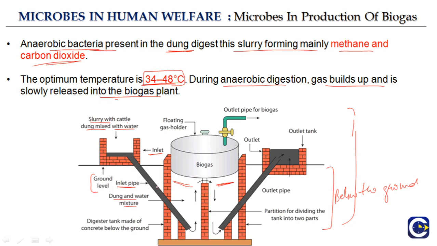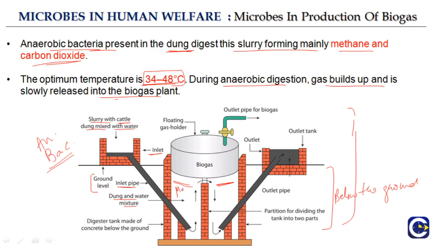And what does the slurry contain? The slurry contains cattle dung mixed with water, and this cattle dung contains the anaerobic bacteria. These bacteria cause anaerobic digestion of the slurry, which results in the formation of methane and carbon dioxide. So here is where the gas is produced.